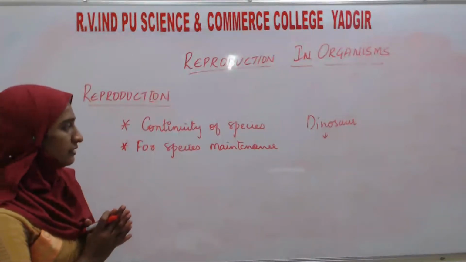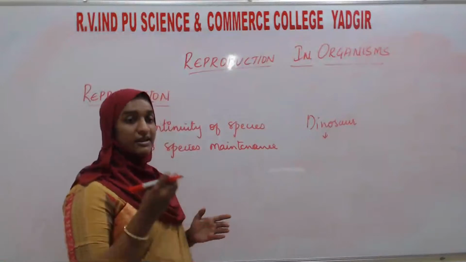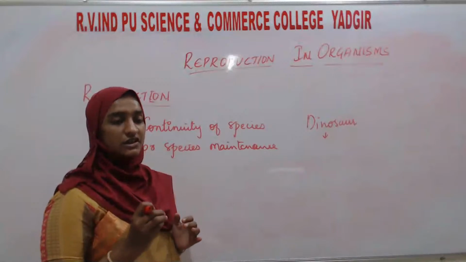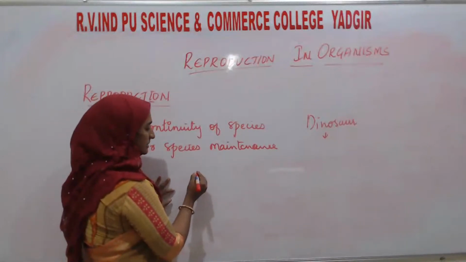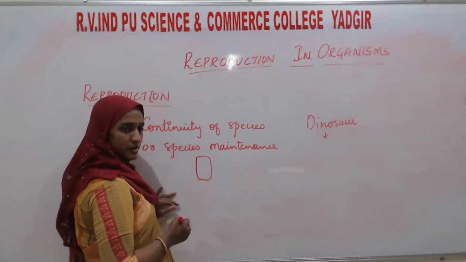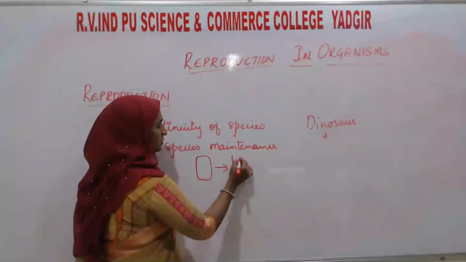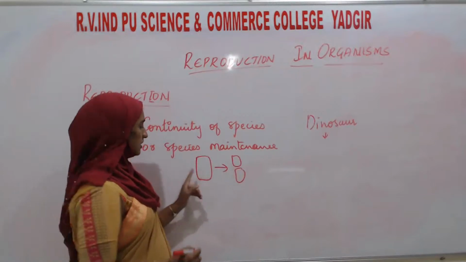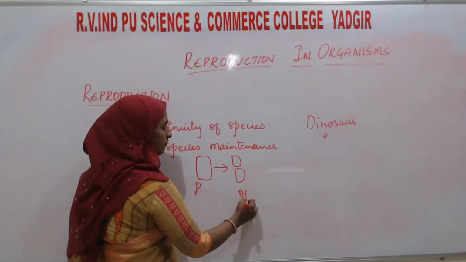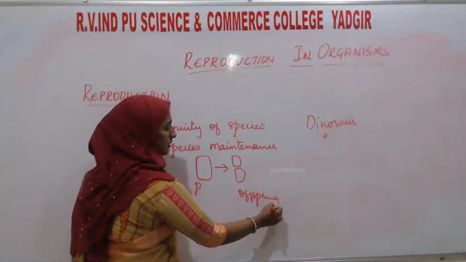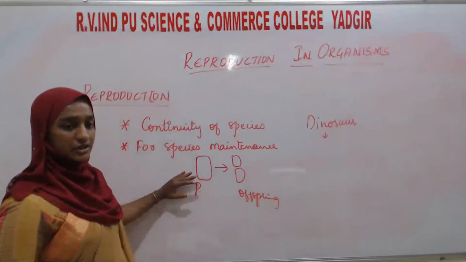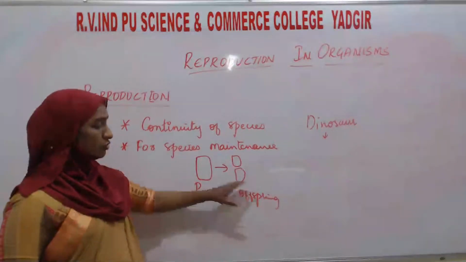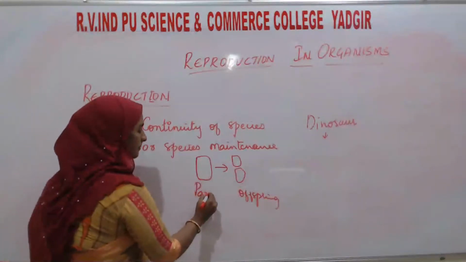So here, see, if reproduction is taking place, you will come to know later the different types of reproduction. What I am going to tell here is, if this is the parent, the parent is going to form the children. These are the children, or the next generation. Here this is the parent, and this is the offspring. I told you in the definition of reproduction that the offspring will be similar to itself. Offspring will be similar to whom? To the parents.